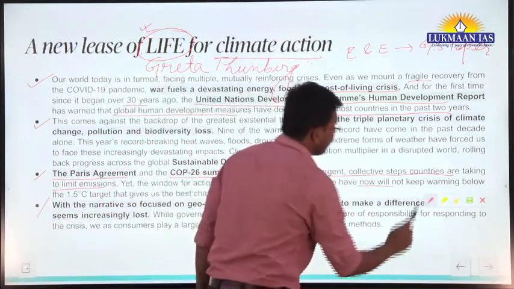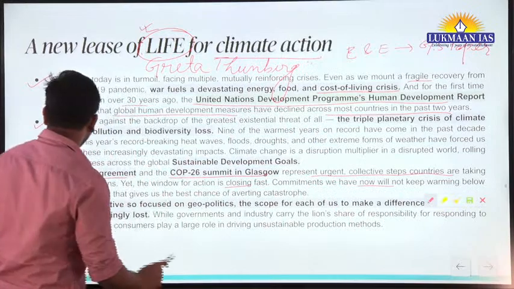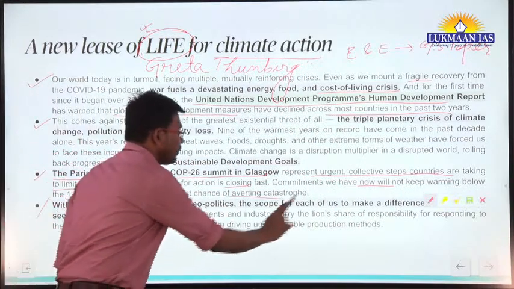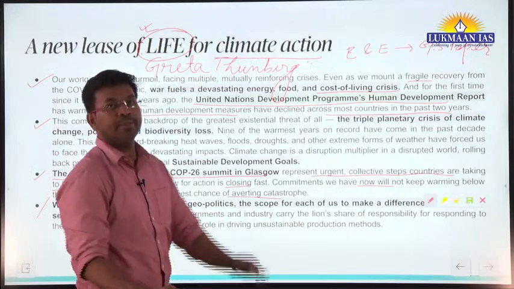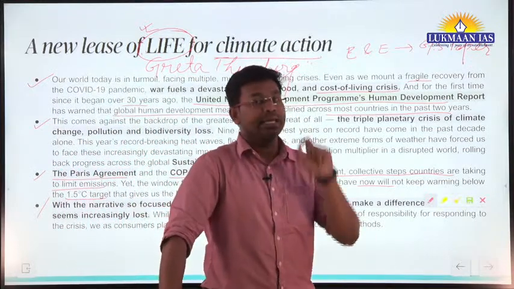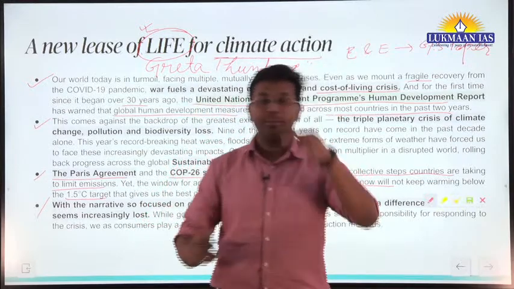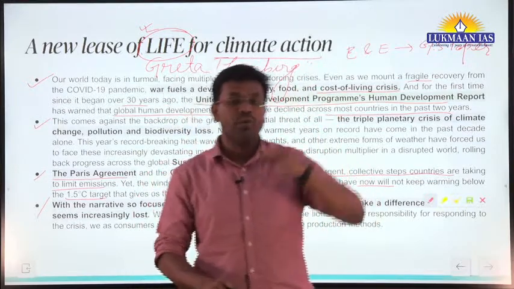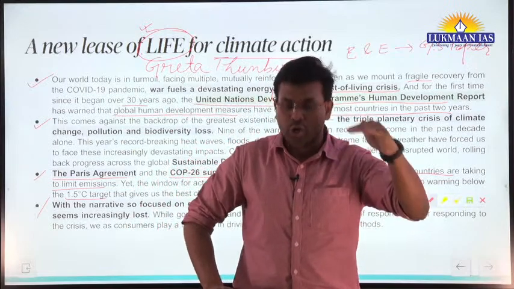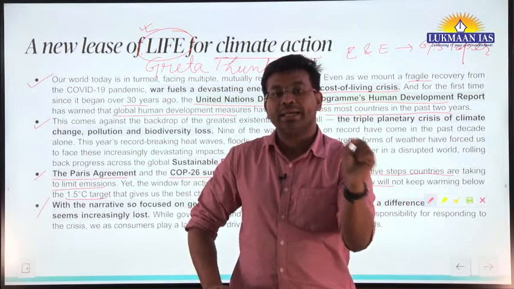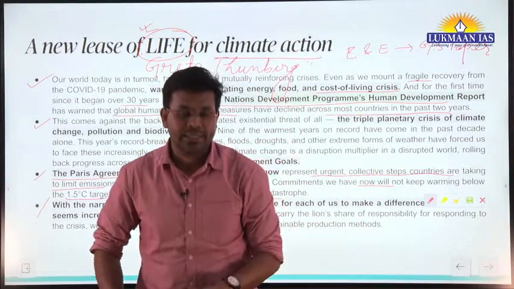Commitments we have now will not keep the warming below the 1.5 degree target that gives the best chance of averting catastrophe. Like many countries around the world, they have adopted a target: that by this year we will be able to stop global warming beyond 1.5 degrees centigrade when compared with the pre-industrial level.